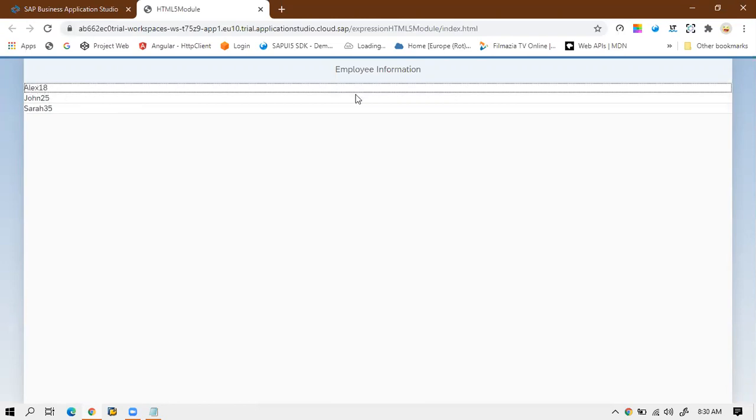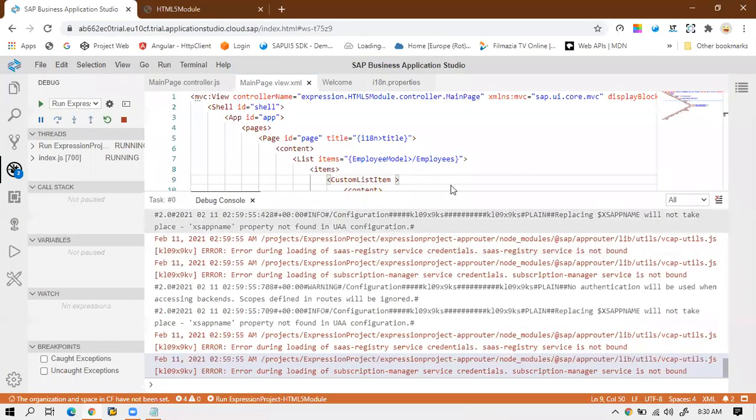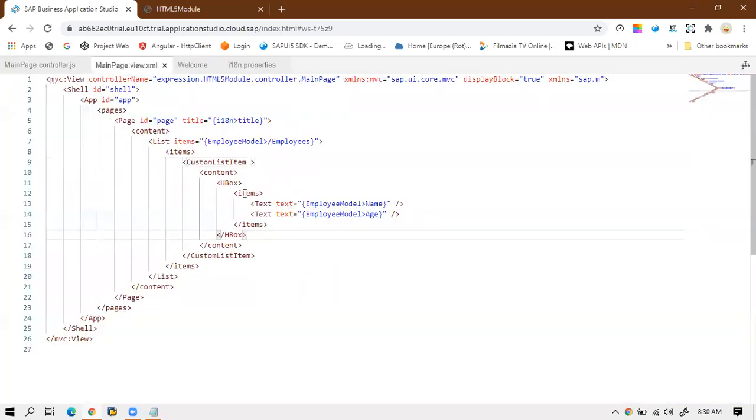So let me add a little bit of space to it. Let me double click on it. I will add some space to this list item. So I'll add one class, I'll just beautify it.